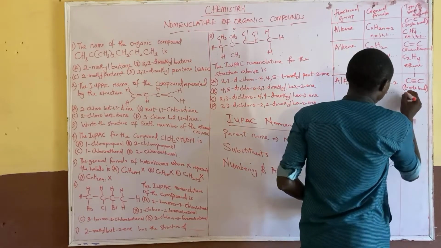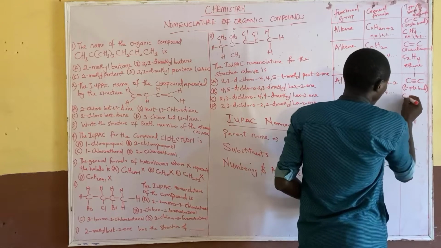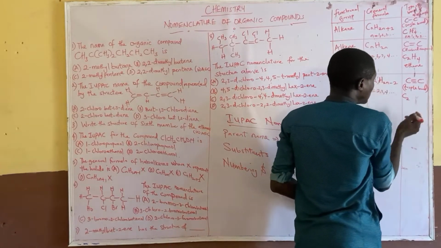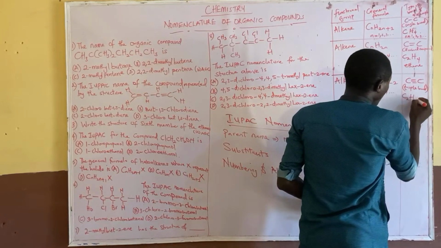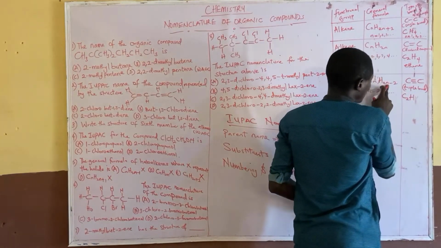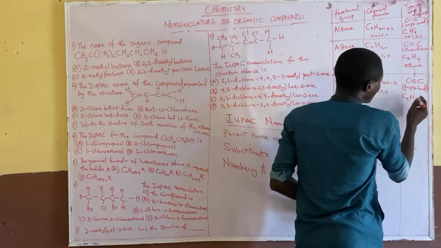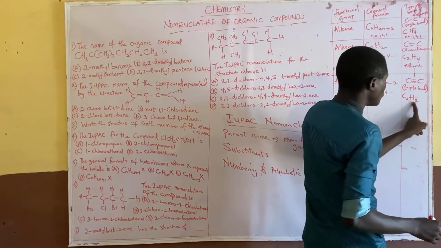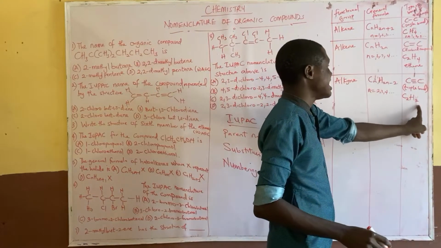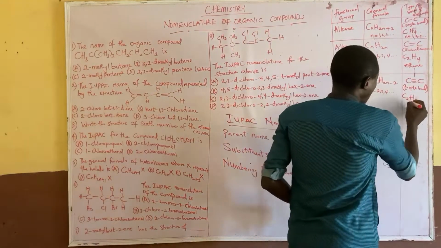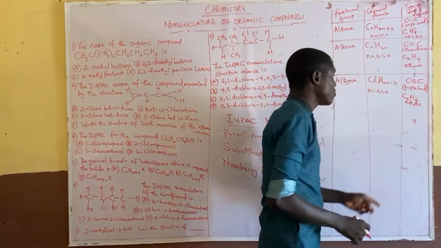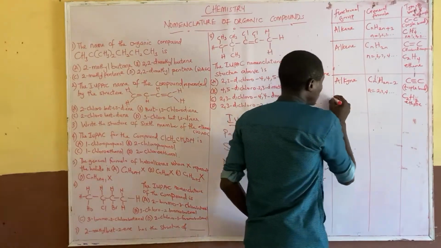So an example is when you put 2 inside this place. We have C2. 2 times 2 is 4, 4 minus 2 gives 2. So this is C2H2. We call it ethyne. The name, the type of bond, the example, and the name. So ethyne and so on and so forth.